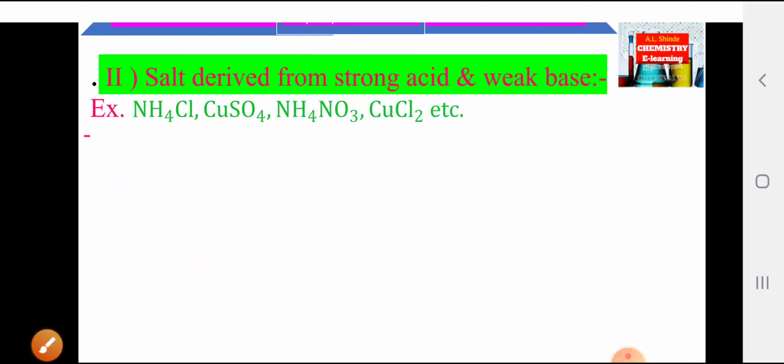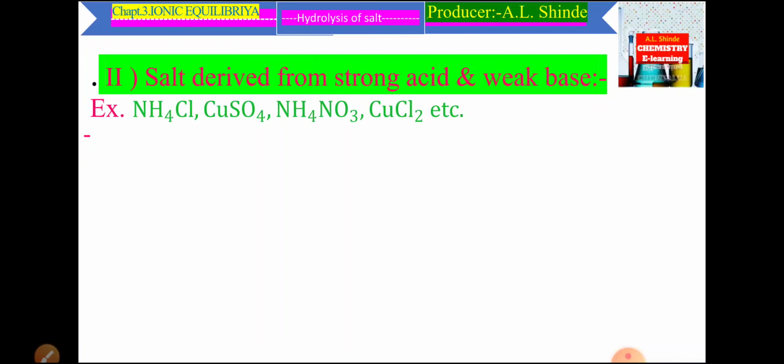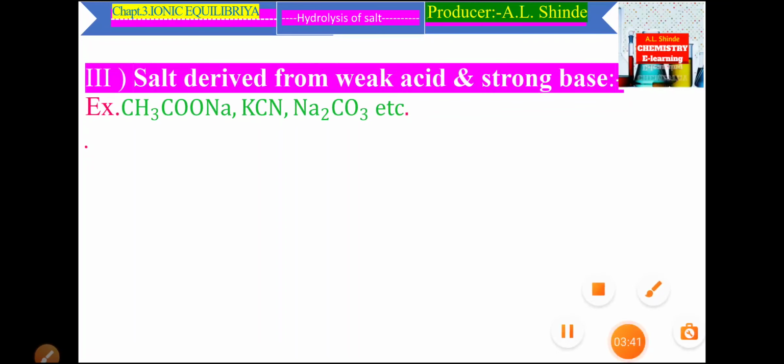Now, the third type, the salt of weak acid and strong base. For example, sodium acetate, potassium cyanide, sodium carbonate, etc. These salts are derived from weak acid and strong base. Now, we can see any one example. Let's take sodium acetate.